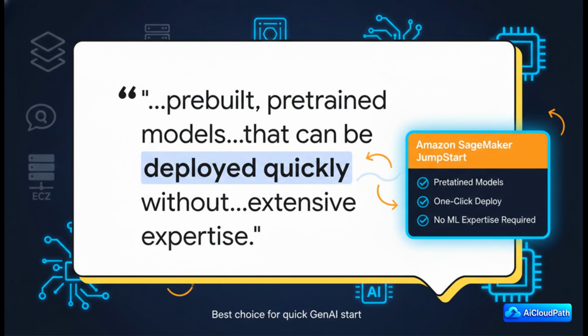In fact, it's kind of funny. If you just go and read the official AWS documentation, it basically gives you the answer right there. It says JumpStart has, and I'm quoting here, pre-built, pre-trained models that can be deployed quickly without the need for extensive machine learning expertise. That's our exact problem statement. It's the dictionary definition of a quick start.